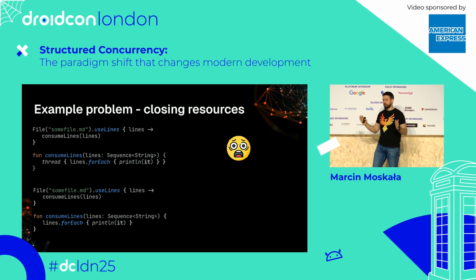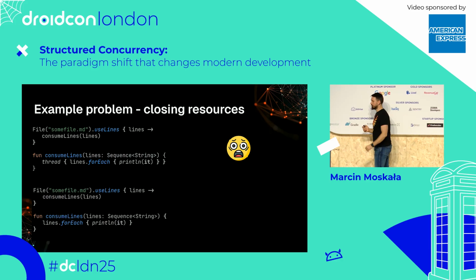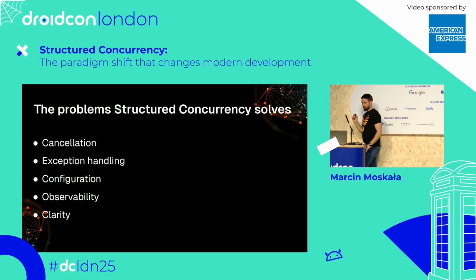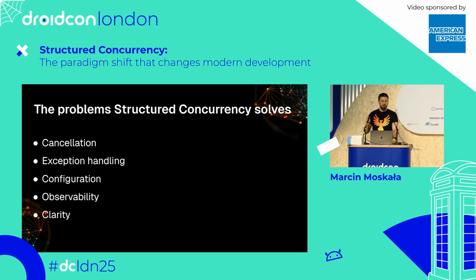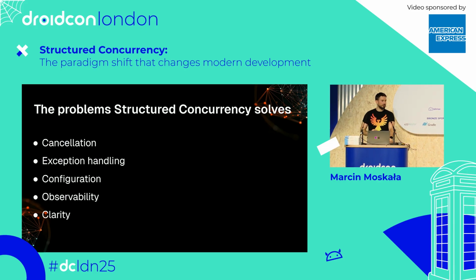Okay? And this is the key idea of structured concurrency. So to remind you, there are 4 problems that structured concurrency solves: cancellation, exception handling, configuration, observability, and clarity. I hope that after this presentation you will have a deeper understanding of this concept.